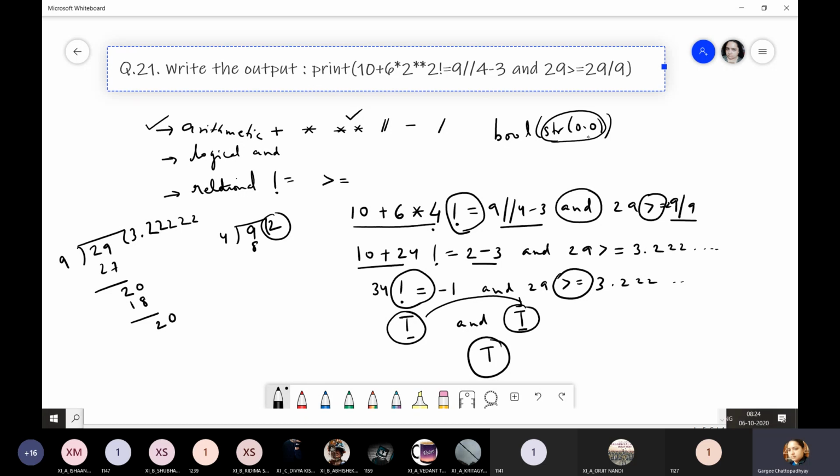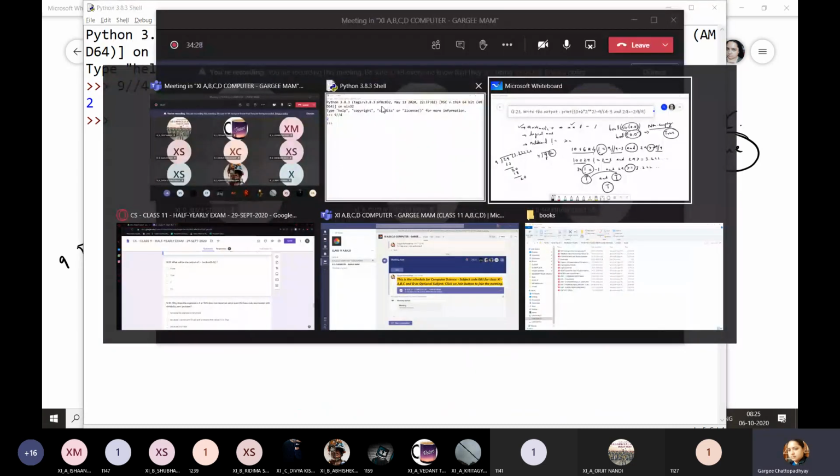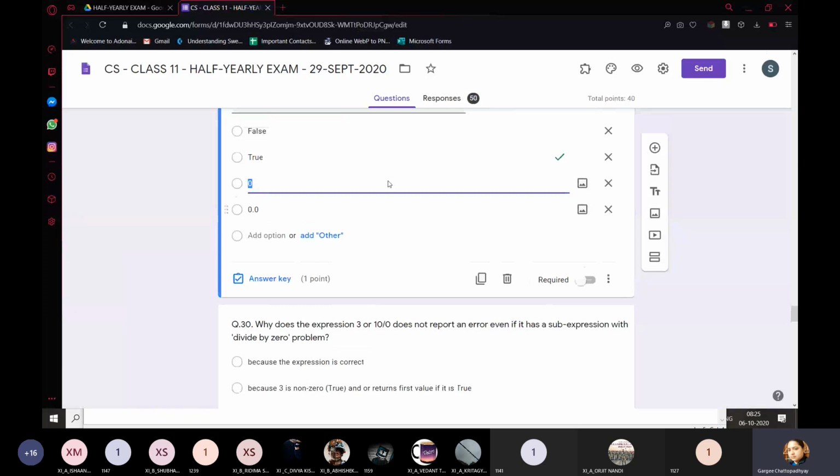The inner function, string 0.0, will convert this into the string form. Now, because this is a non-empty string, and I had told you non-empty values are always considered as true, the answer for this is going to be True.